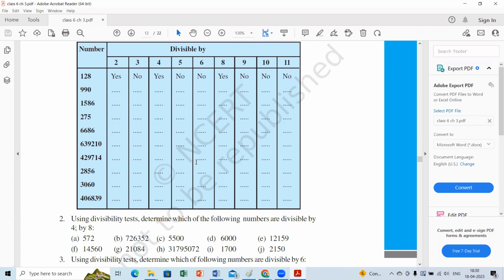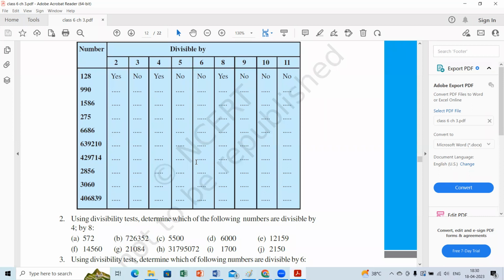Okay, then go with 9. 9 is the same as 3. You have to do the sum of the digits. The sum is 20. Already you said the sum of digits is 20. So will 20 come in the 9 table? No, ma'am, it won't come in the 9 table. Then what about 10? Ma'am, the rule is that the units place should be 0. Here it is 6, so it is not.